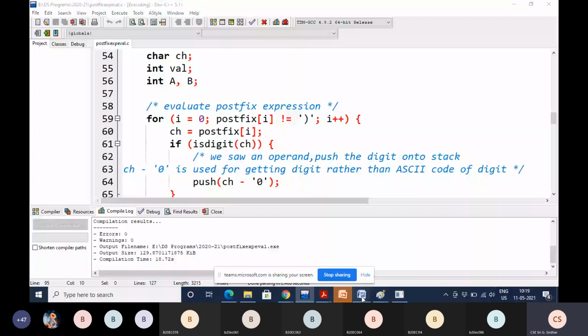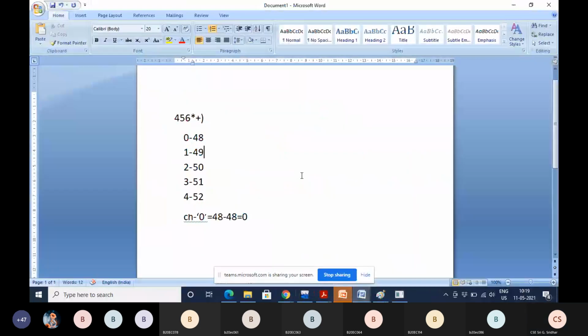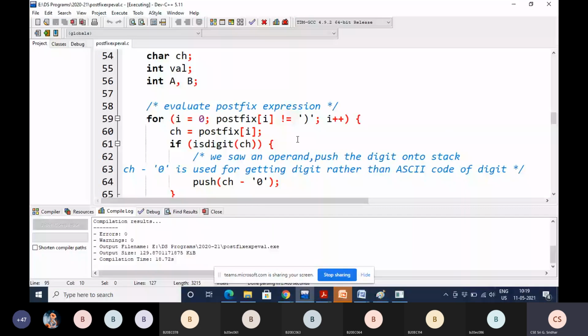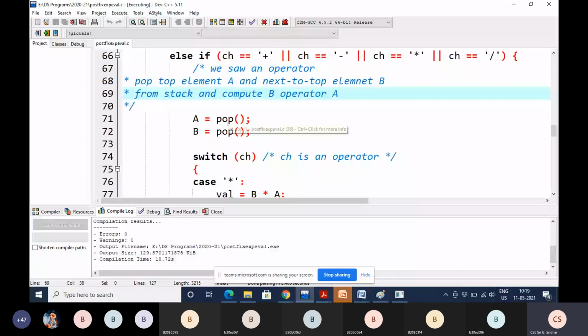Next symbol is plus. So plus is not equal to right parenthesis. Now plus is not a digit, and here it is matching. Then because it is an operator, you pop the top two elements. Now what is the top element, students? 30 and 4. 30.